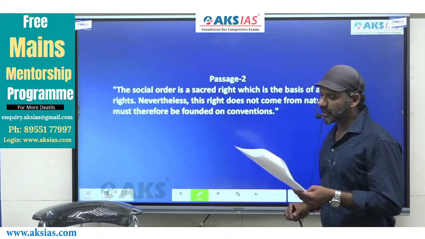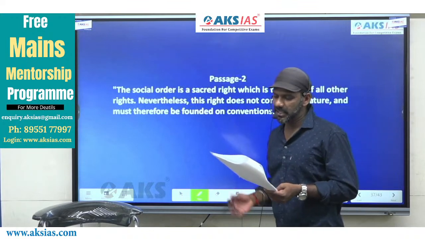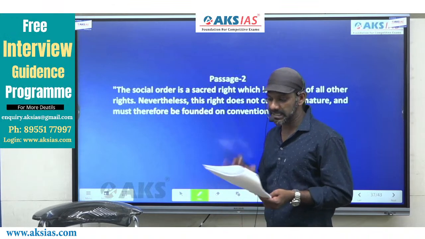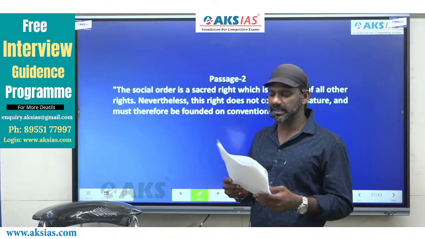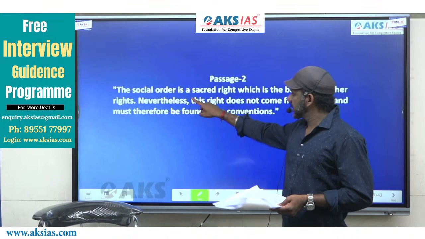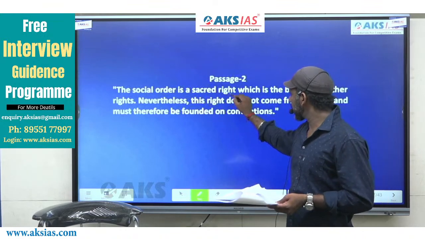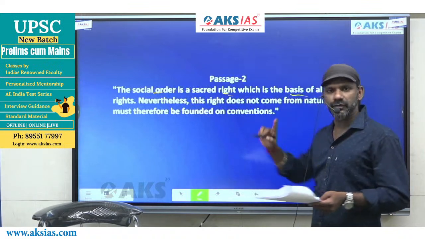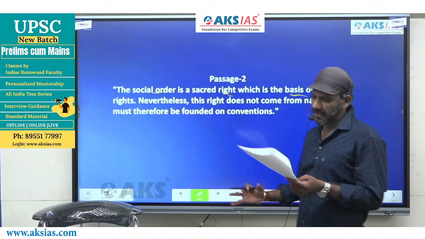The social order is a sacred right which is the basis of all other rights. So the meaning of this sentence is, the social order is a sacred right, and this right is the basis of all other rights.